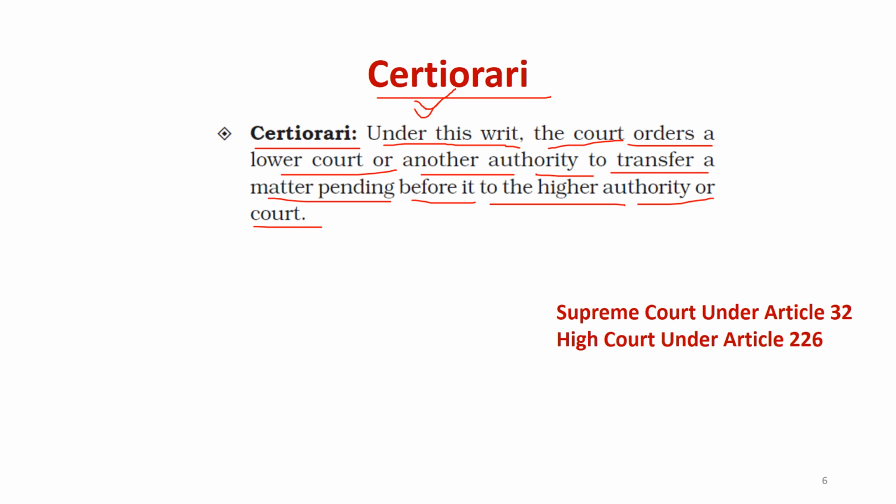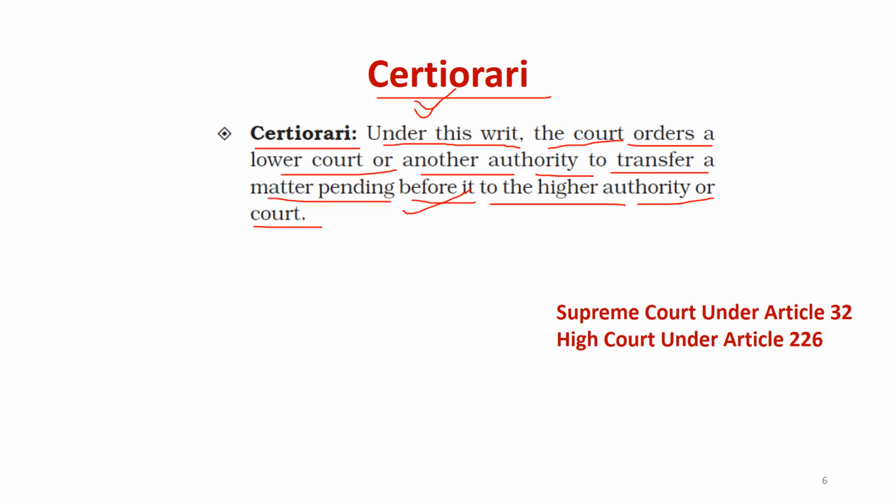For example, let's say the government has passed some benefit for a BPL family, but the authority holds that benefit, and it has to be provided to the BPL families. So the High Court and Supreme Court can order that authority for that particular case, and obviously for the lower court for a case pending in the court, they have to transfer it to the higher authority.